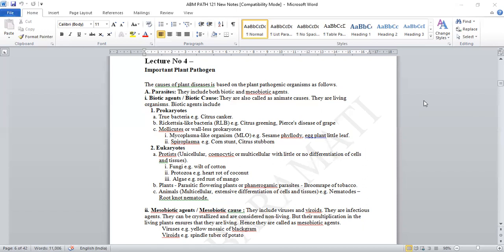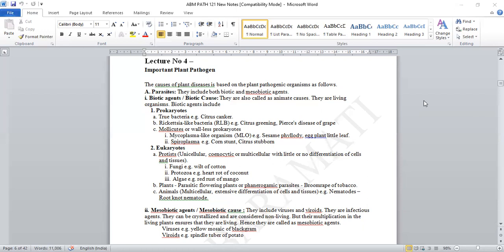And if you are writing examples of that particular plant pathogen, you have to write any one disease which is caused by it. So bacteria, citrus canker; rickettsia, citrus greening; and the mollicutes, mycoplasma and spiroplasma: in case of mycoplasma you can write only one disease, that is sesame phyllody, and spiroplasma, that is corn stunt. So this is about the prokaryotes.